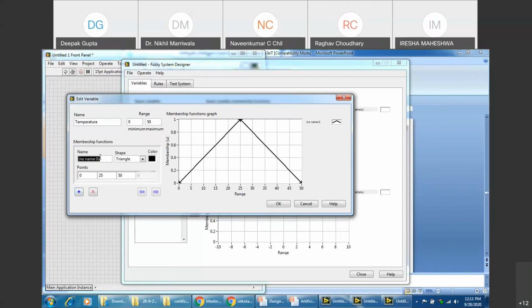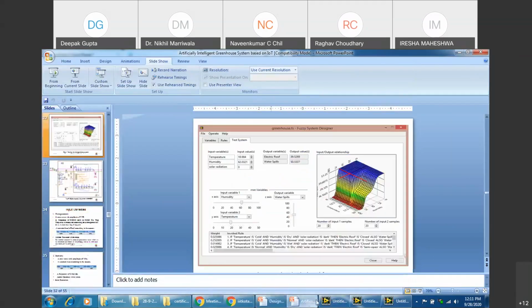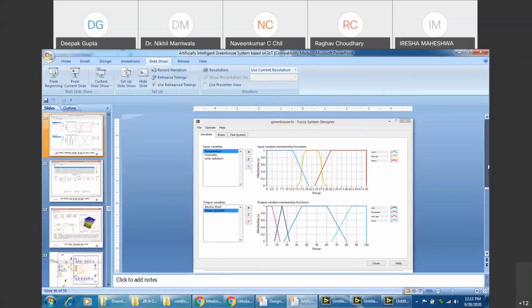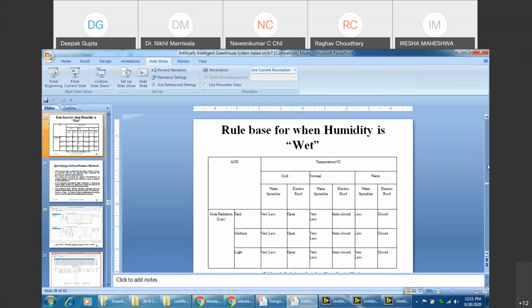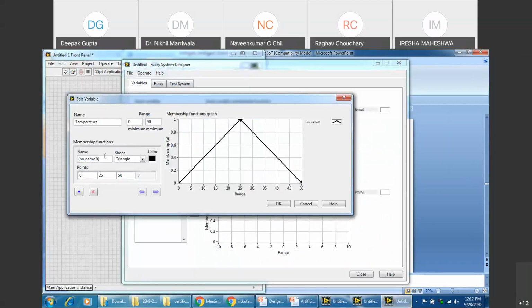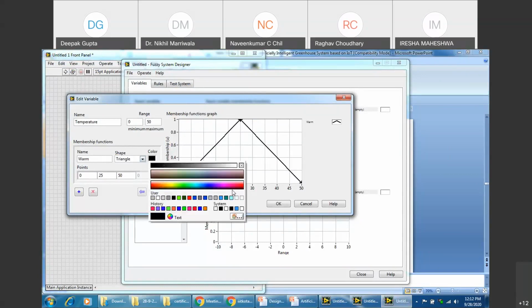And then temperature can be low, medium, high, moderate, right? So we need to specify. As far as this table is concerned, let's have a look over this table. What type of temperature are we specifying? We are specifying three types: cold, normal, and warm. So we'll take the same. Or say we'll start with warm first, so it will be easier for us. Warm. We'll take a triangular structure.